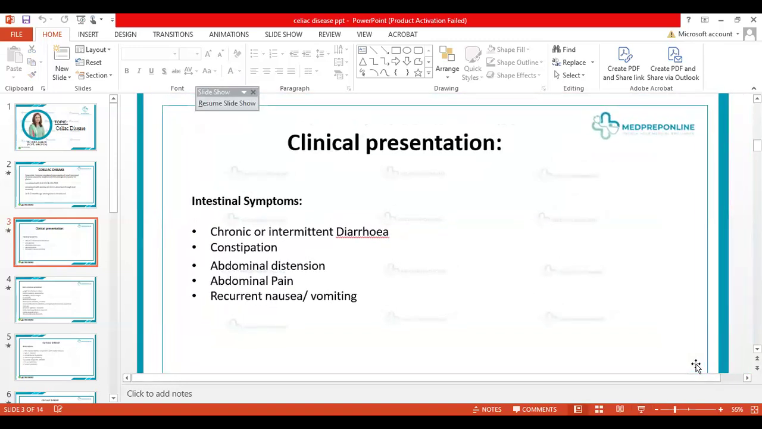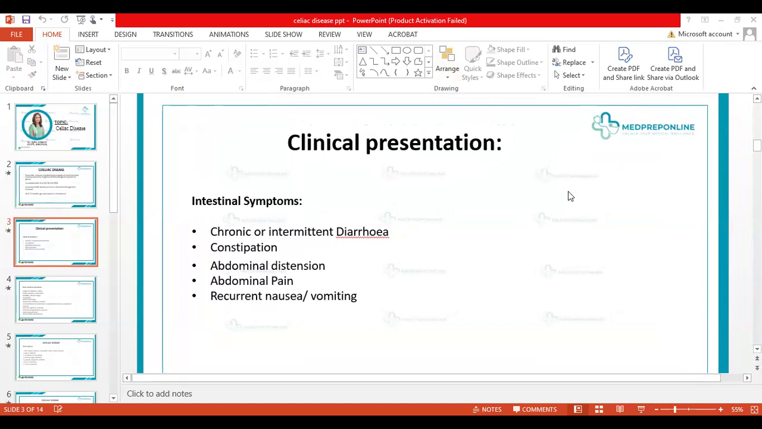Okay, so we'll divide the clinical presentation into two parts. The first one is the intestinal symptoms. So, chronic or intermittent diarrhea, which means that the child has recurrent episodes of diarrhea. It can either be a chronic diarrhea, which means that the child constantly has diarrhea. He can have a number of loose stools. Those stools can be large in amount. They can be foul smelling.